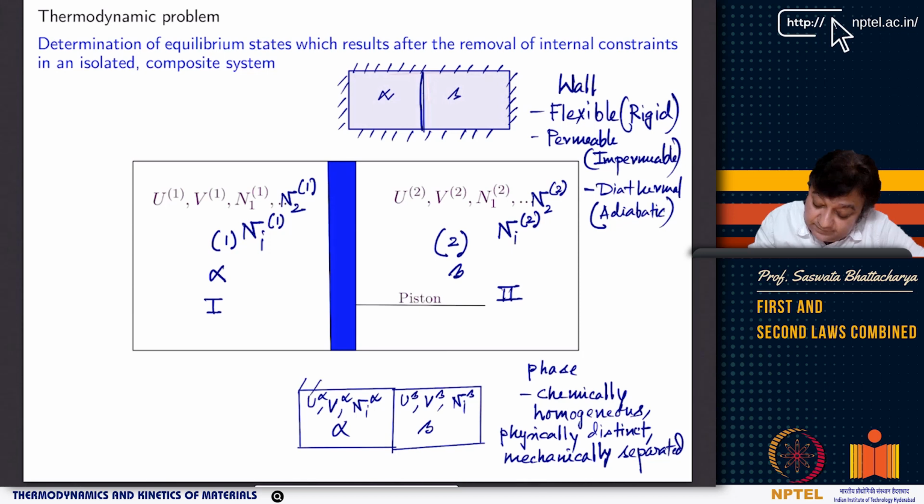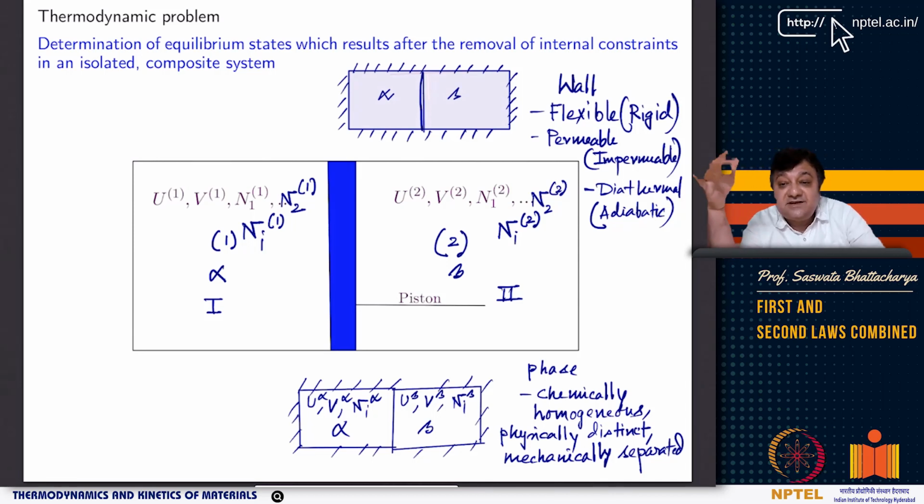Overall I have made them isolated. However, I put a wall or phase boundary between alpha and beta, which can have constraints like being rigid and impermeable. I am removing all these constraints to find the final state, which is going to be the equilibrium state of the alpha phase in equilibrium with the beta phase.